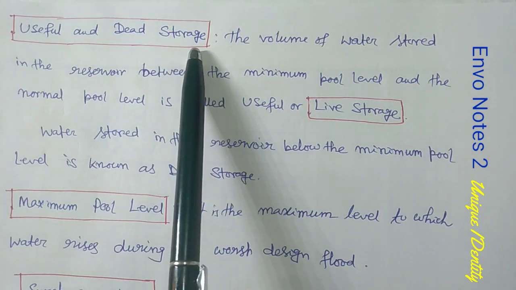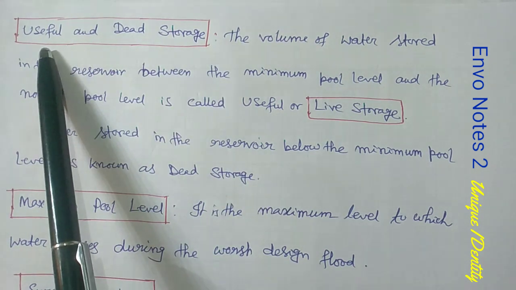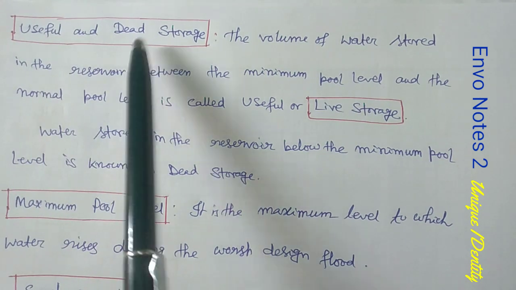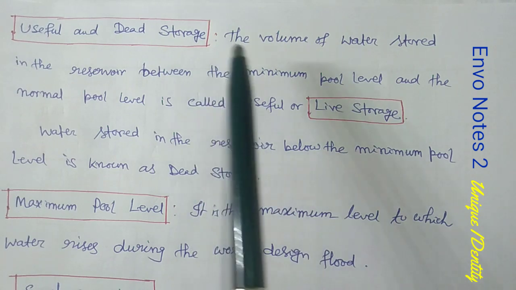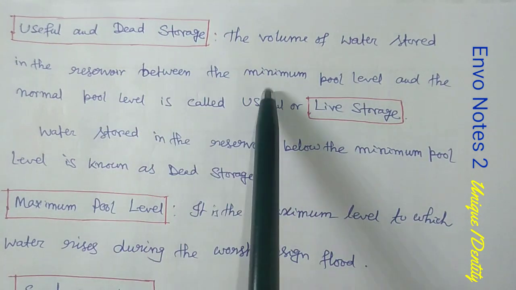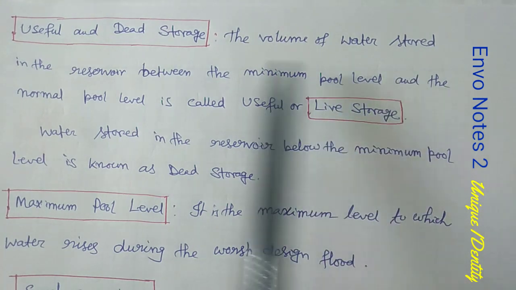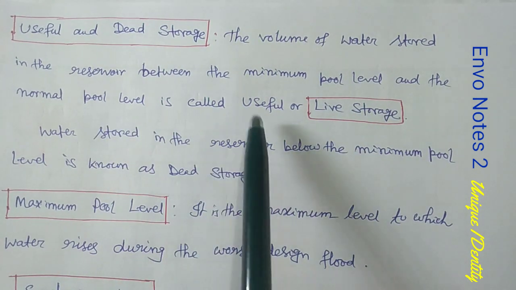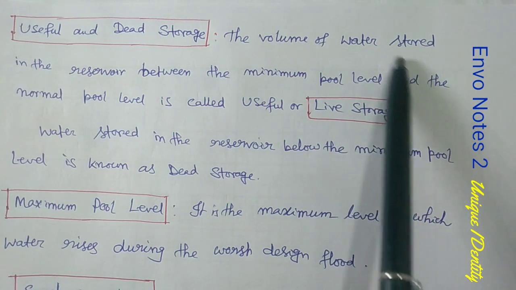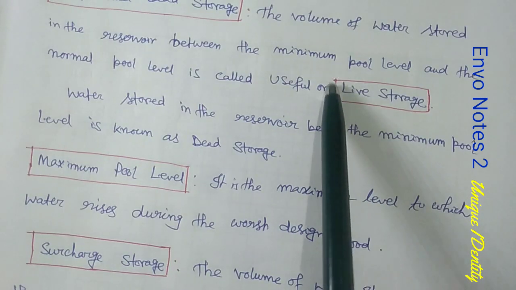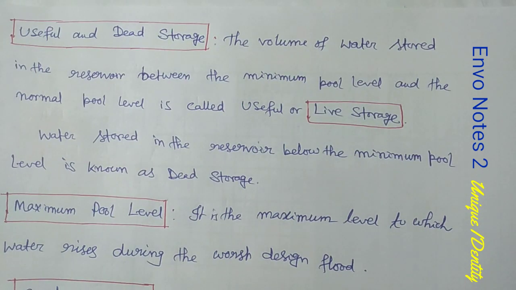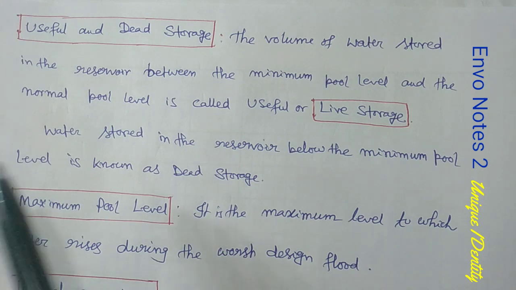Now, useful or dead storage. This is also called live storage. So, live and dead storage. The volume of water stored in the reservoir between the minimum pool level and the normal pool level is called useful or live storage. This live storage is actually used in the spillway rather than in the dam.